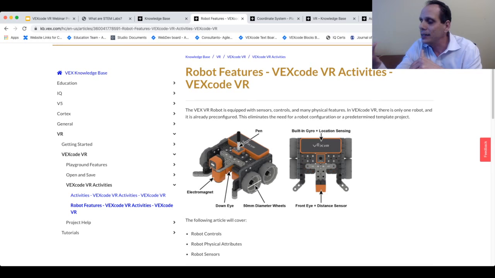It also has a pen right in the middle of the robot itself, and that opens up a lot of really cool things. One of our virtual playgrounds is an art table that you can use to draw different things on. This article contains other information like the size of the wheels and things of that nature, but I just wanted to show off the sensors and things that are located in there right now.